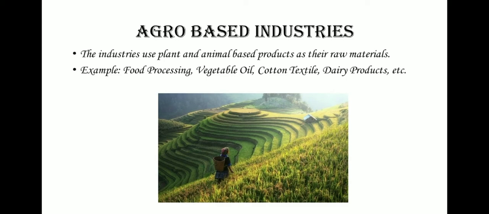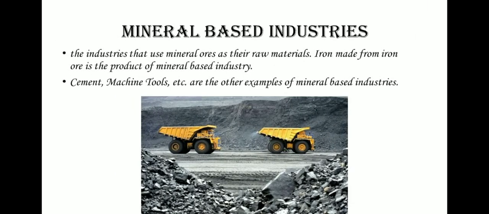Agro-based industries. These industries use plant and animal-based products as their raw materials. For example, food processing, vegetable oil, cotton textile, and dairy products, etc. Next one is mineral-based industries. These are the industries that use mineral ores as their raw materials. Iron made from iron ore is the product of mineral-based industry. Cement, machine tools, etc. are other examples of mineral-based industries.